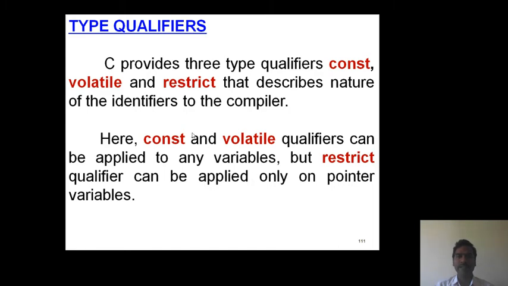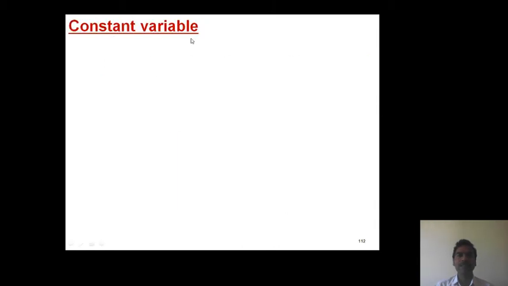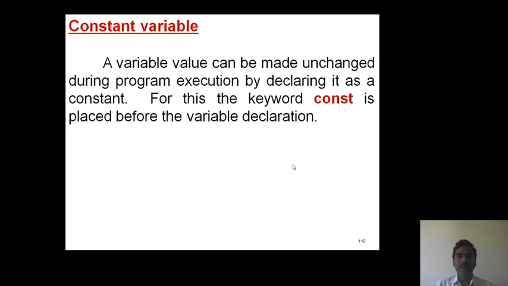At this stage we discuss the const and volatile qualifiers. First one, constant variable. A variable can be made a constant, and this information is passed to the compiler with the help of the const qualifier. When the variable is defined with the const qualifier, the variable is treated as a constant variable.